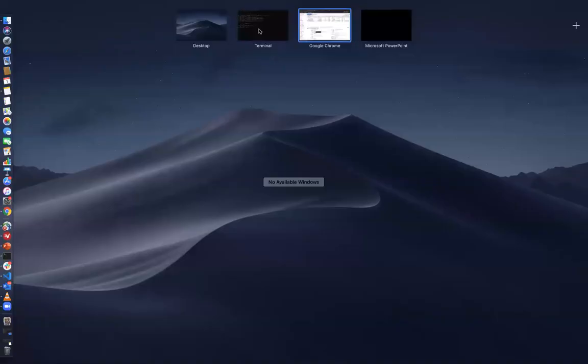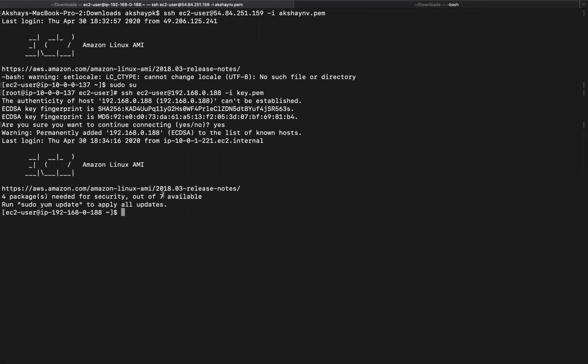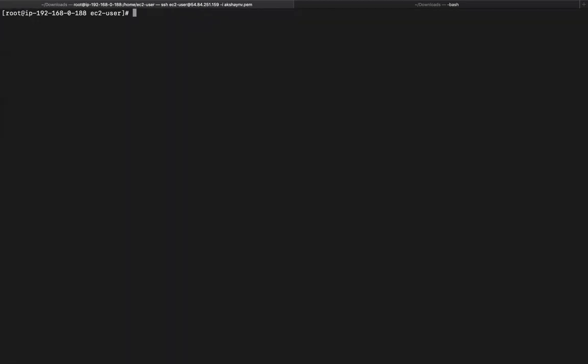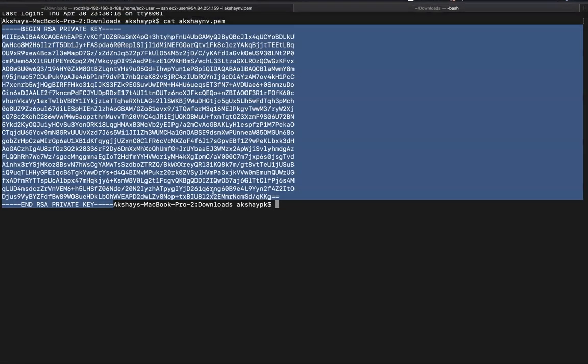Since we are already within the instance, which is your 192.168 network instance, sorry, sudo su, right? Let me clear the screen. So let us create the file with the same key pair over here also. Let us use the same key pair across. I'm just going to create the key.pem file.